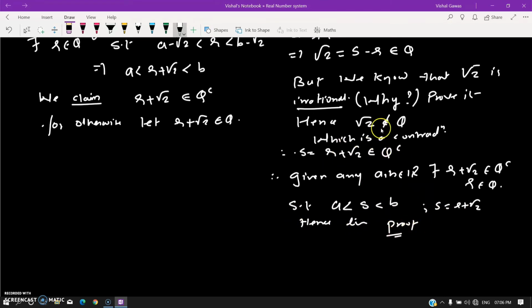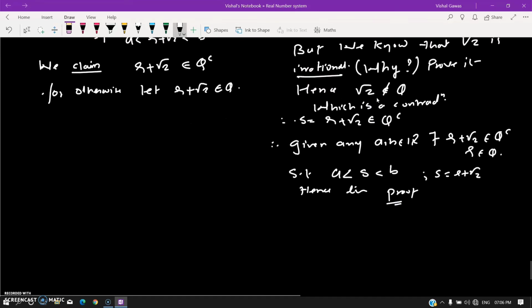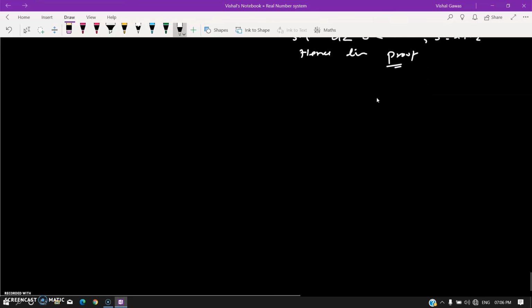So I've just used the fact that root 2 is irrational. Please make sure that you have a proof of why root 2 is irrational. It's not that difficult. One can try to show that root 2 is irrational. We've been doing this, I suppose. Kindly do that.